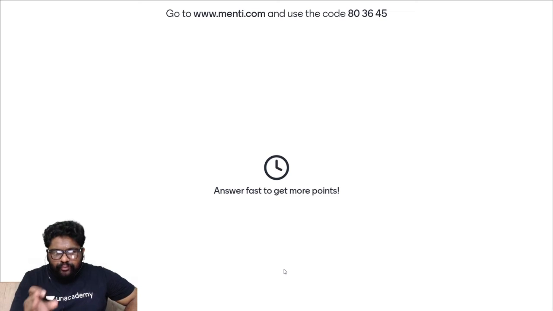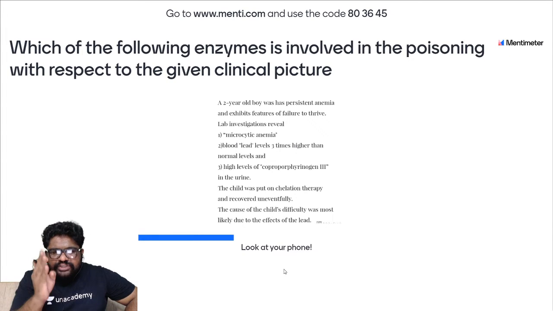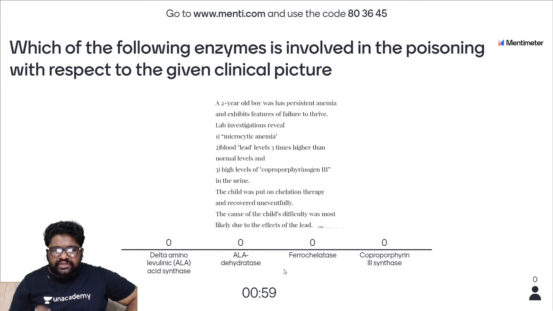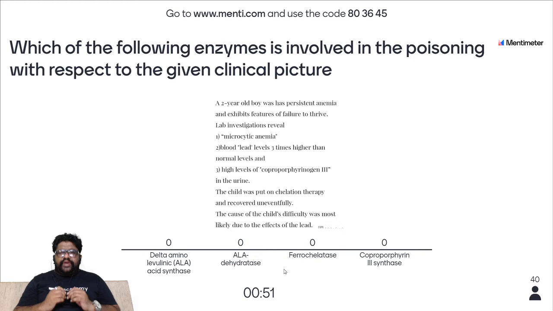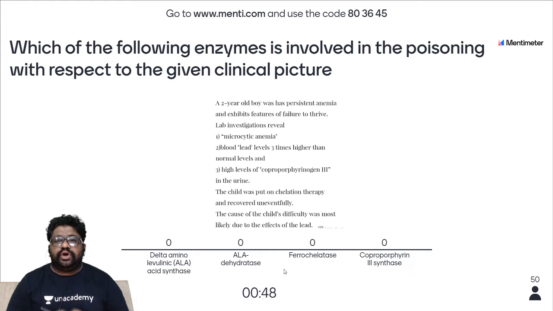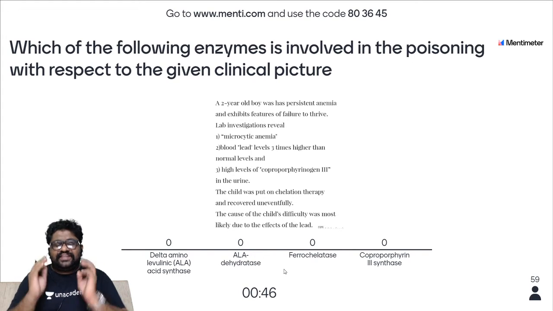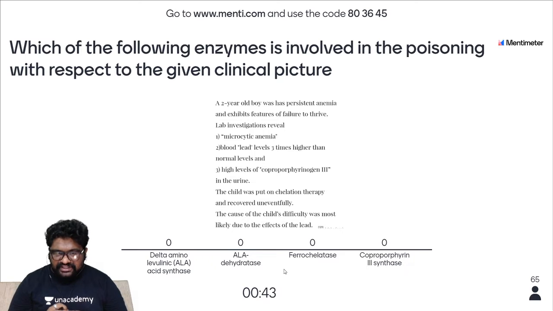Answer fast to get more points. In this condition, which of the following enzymes is involved in the poisoning with respect to the given clinical picture? A. Delta-aminolevulinic acid, B. ALA dehydratase, C. Ferrochelatase, and D. Coproporphyrin 3 synthase. Among the 4 enzymes, which one is the most involved in the given clinical picture? Think twice before you actually choose an answer.